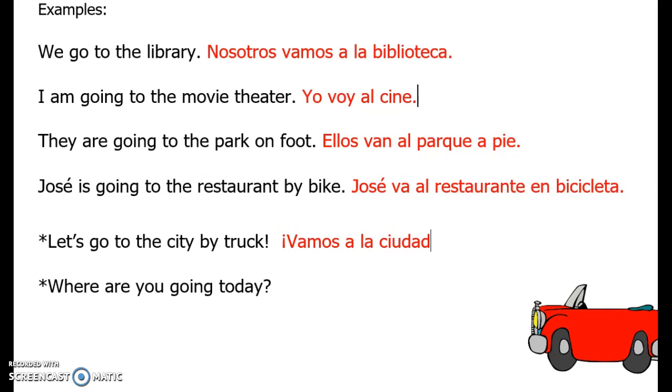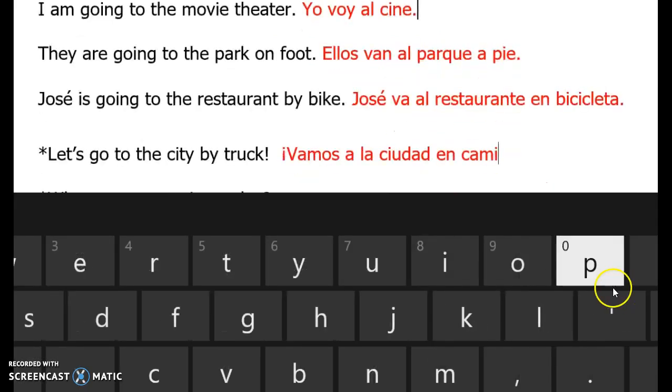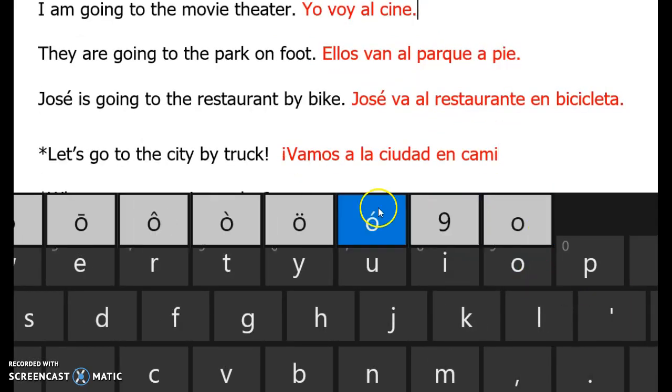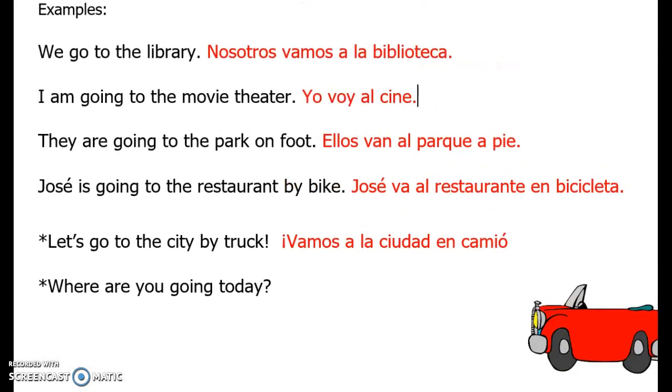Remember, it's like "see you, dad." I'll see you, dad, in the city. Get it? By truck. En camión is a truck. So I'm going to need that O accent mark in there. Nice thing about me having to do this, it's a good pause for us to remember that we have to throw those accent marks in. Vamos a la ciudad en camión.